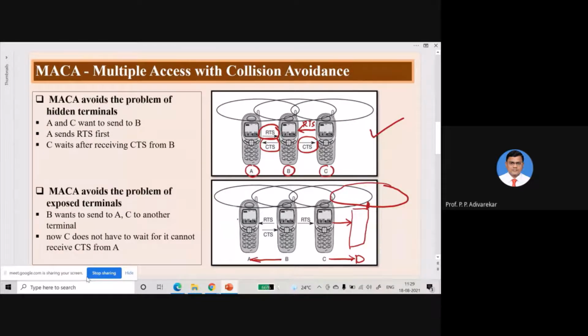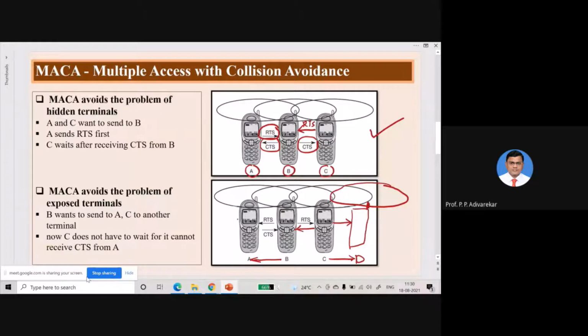Okay, so it does not respond to, and RTS will be given to B also. Sorry, RTS will be given to D. So definitely that RTS will be broadcasted packet. So B को भी वो receive होगा. Now B will realize that the address mentioned in the RTS is not of its own. It is of D. So it does not respond to that particular C का packet. Okay. So B और A का communication चलता रहेगा. Okay. And C and D का communication is also possible.